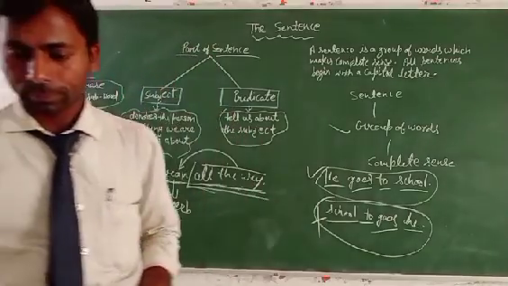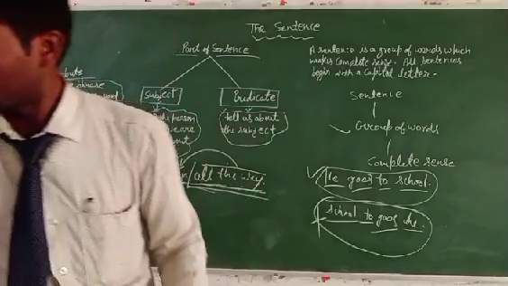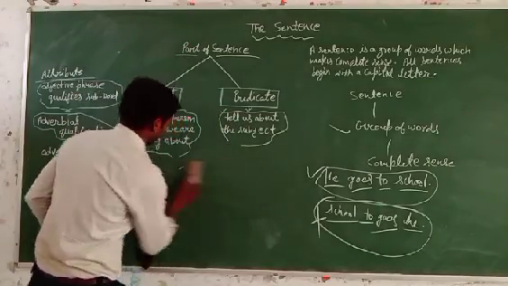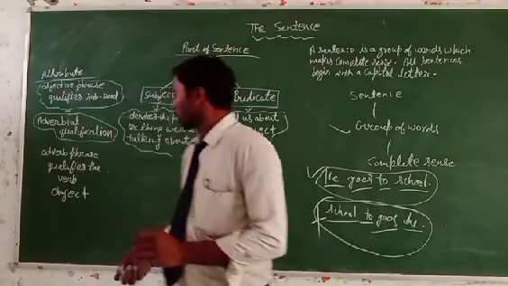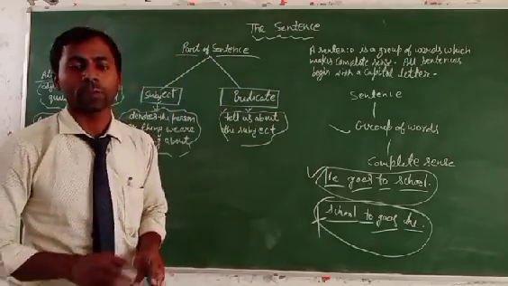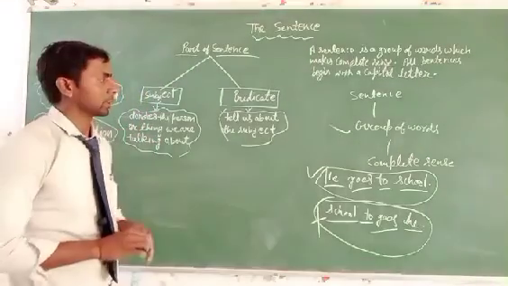Next is object. First we will talk about the definition of the object. The person or thing that receives the action of the verb is called object.